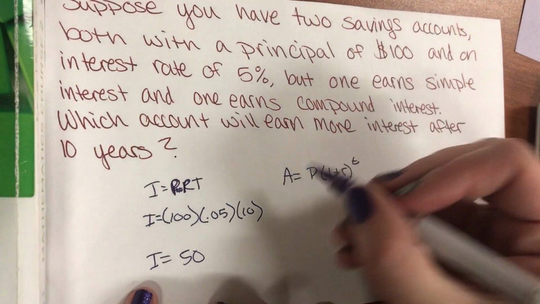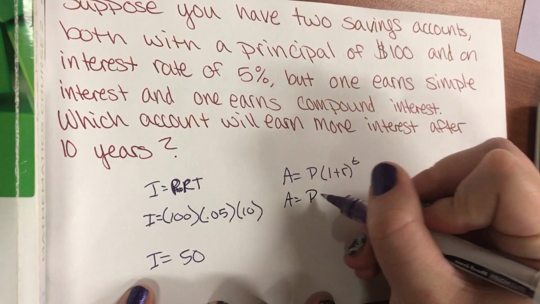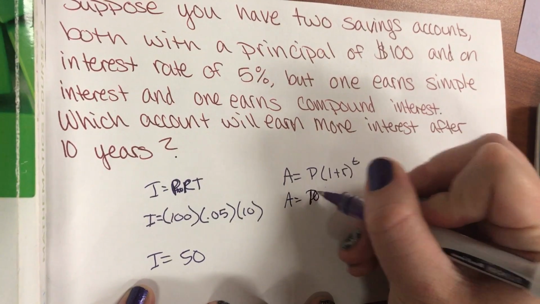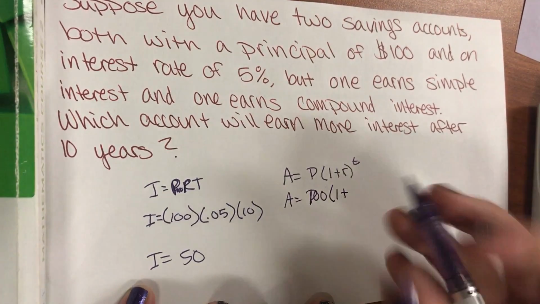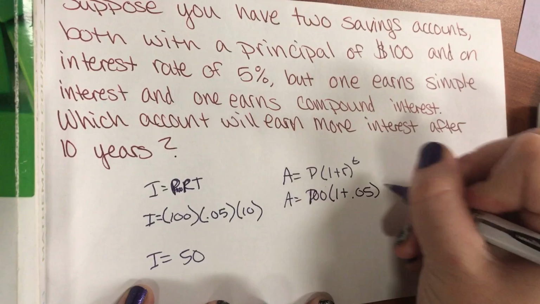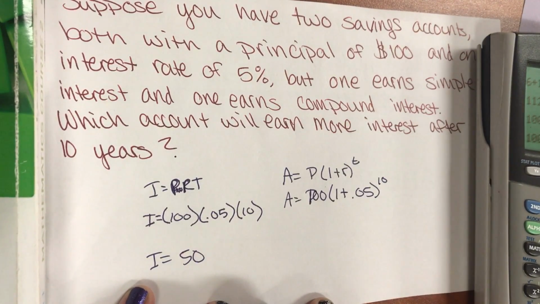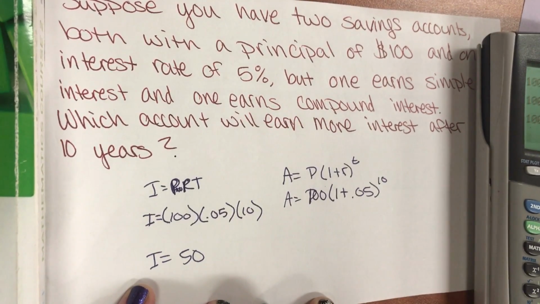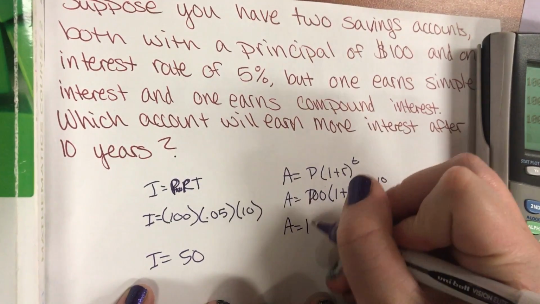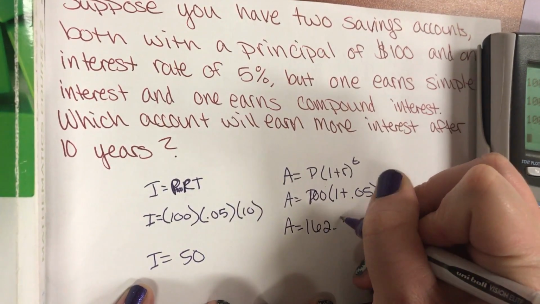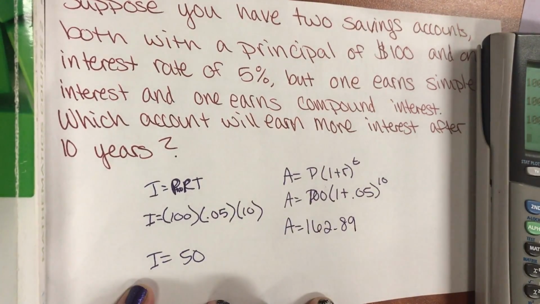Now, A equals P times 1 plus R to the T. What was my principal? 100. 100 times 1 plus, what's my rate? 0.05, to the T, which is 10. So 100 times 1 plus 0.05 to the 10th. That's going to equal 162.89. That's a huge difference.